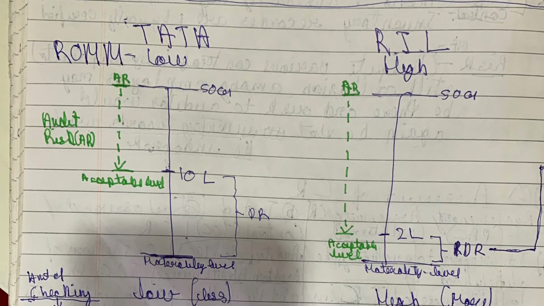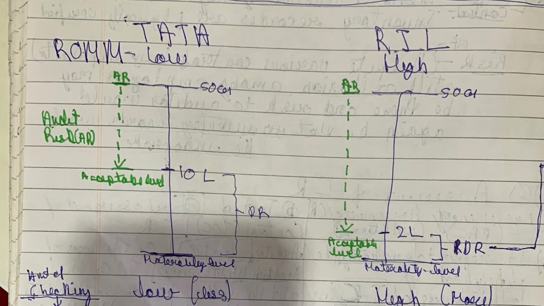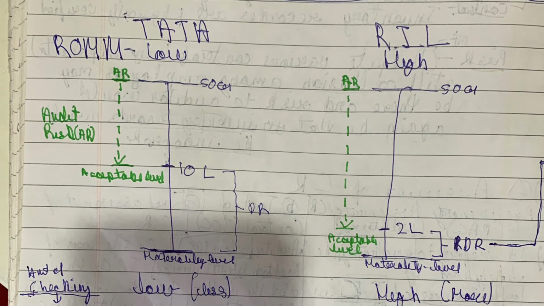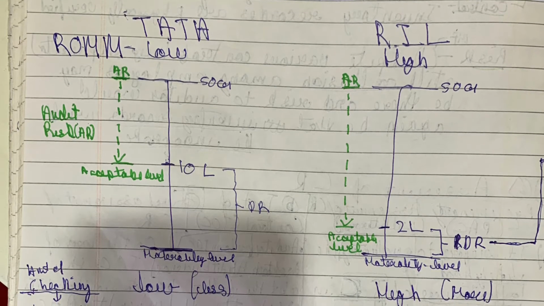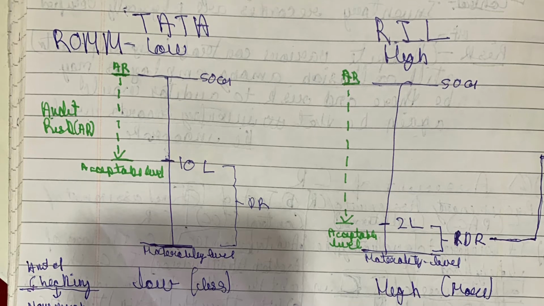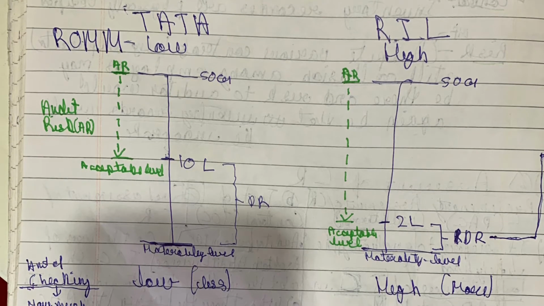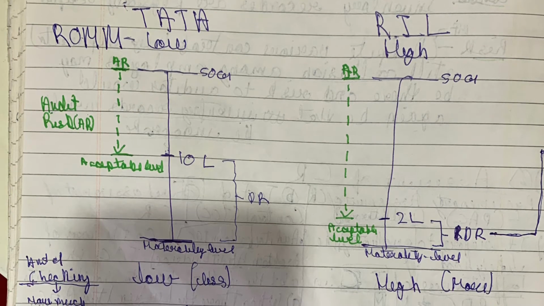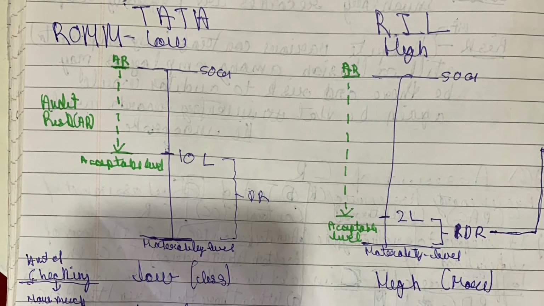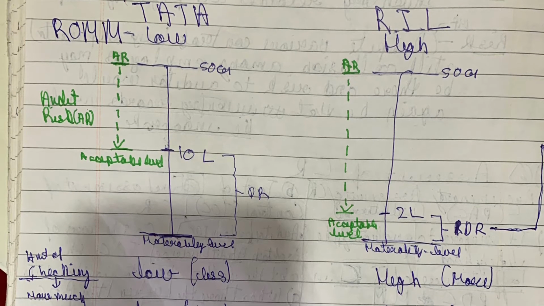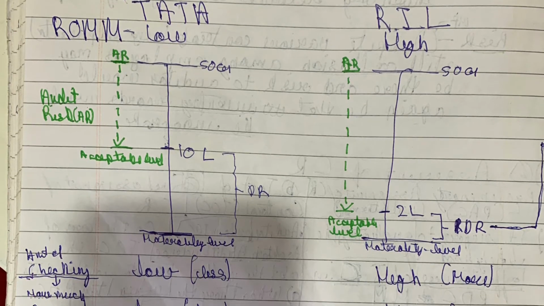We'll take two companies, Tata and Reliance. Let's say Tata has low risk of material misstatement and Reliance has high risk of material misstatement. So if Tata has low risk of material misstatement, we will do less checking, and Reliance has high risk of material misstatement, so we will do more checking. Therefore, we need to take more samples.